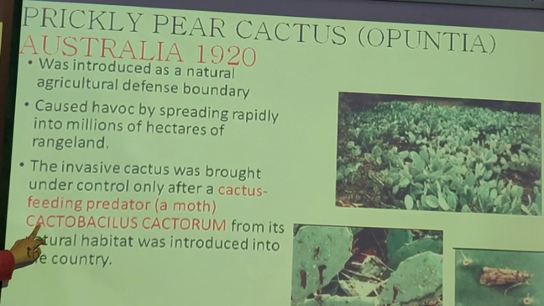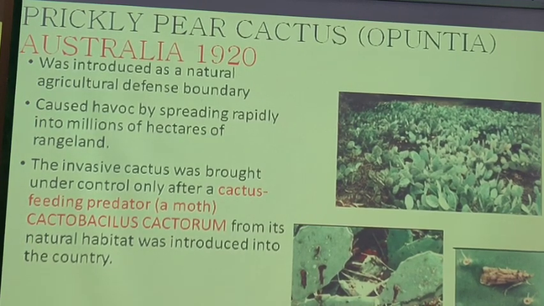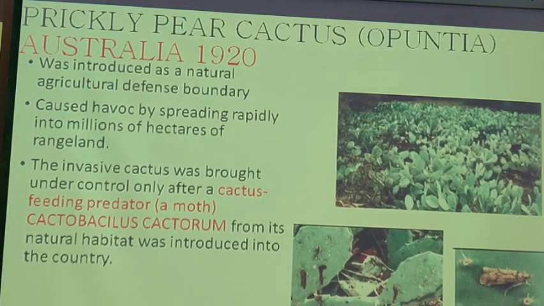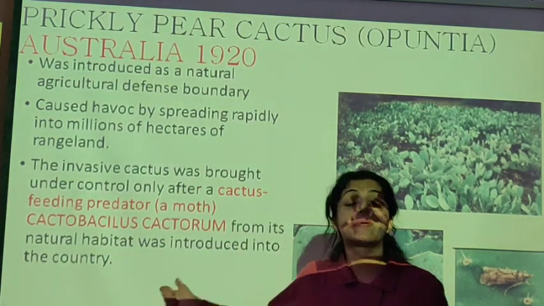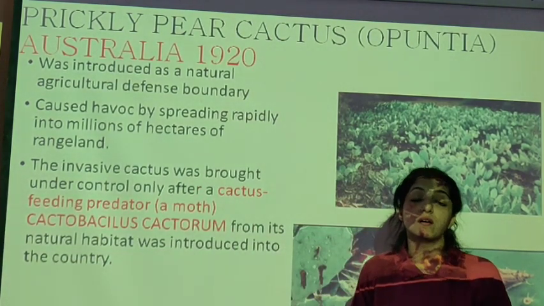The name of the moth is Cactoblastis cactorum. Only after Cactoblastis cactorum was introduced to Australia could they reduce the population of this prickly pear cactus. So if the predator is not there, the prey population is not going to be under control.